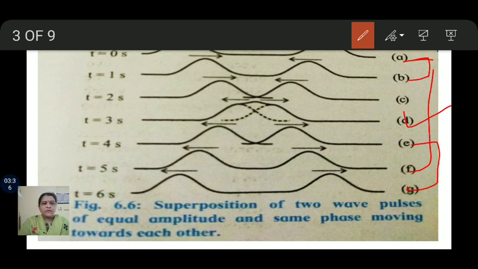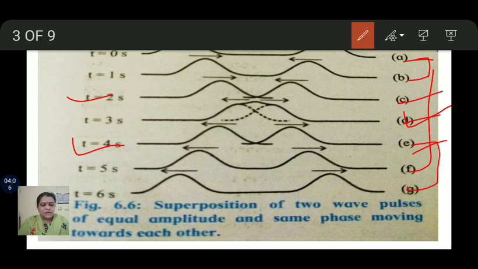Here we have considered two waves crossing each other between t equal to 2 seconds and t equal to 4 seconds, as shown in figures C, D and E. Here the two wave pulses superpose.